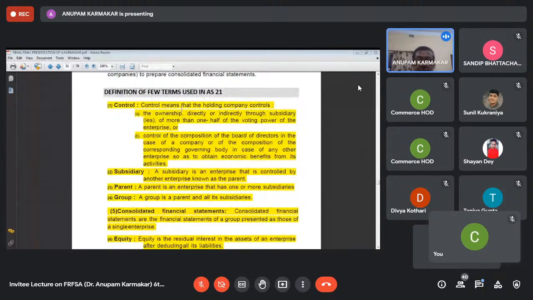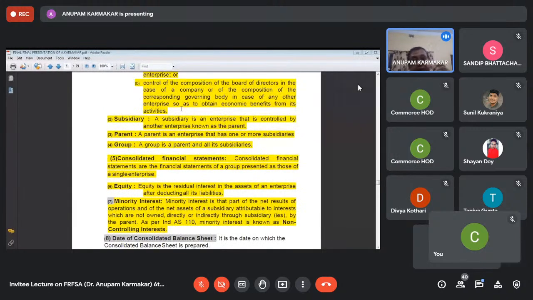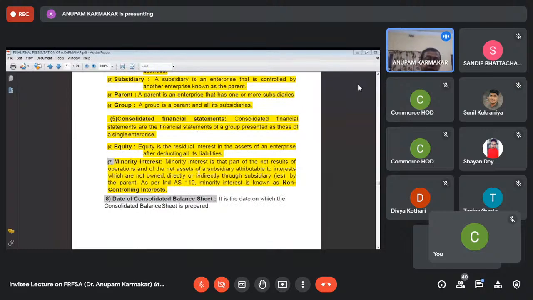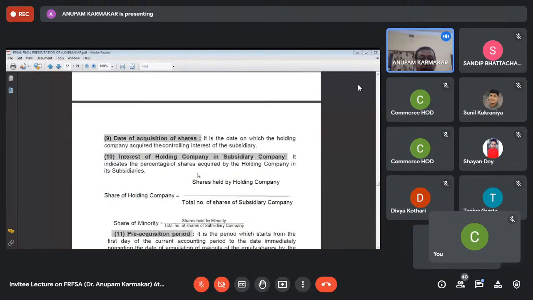And you know there is a holding company, subsidiary company, minority interest. That means the holding company holds maybe 80% shares of the subsidiary company. So the remaining 20% is the shares which is not held by the holding company. That is simply called the minority interest. There is a date on which the consolidated balance sheet is prepared and the date on which the shares are acquired. Before that is called pre-acquisition period and after that it is called post-acquisition period.